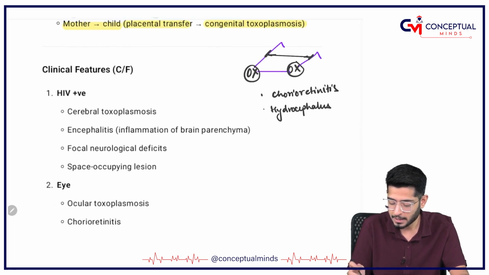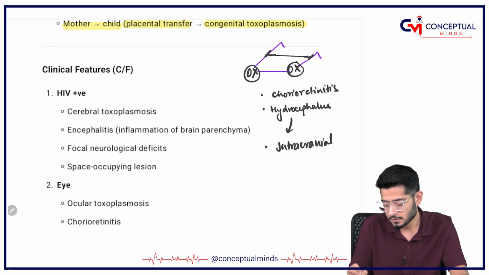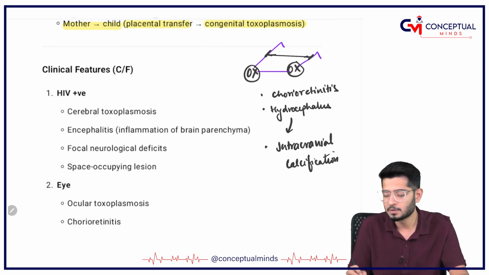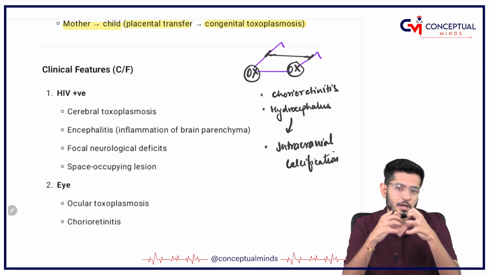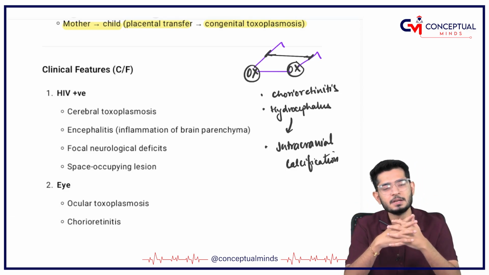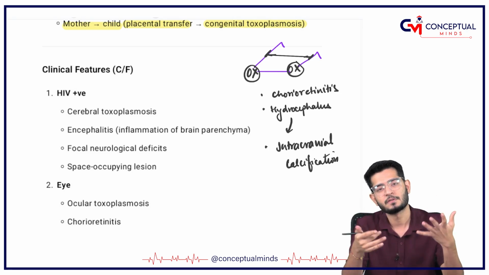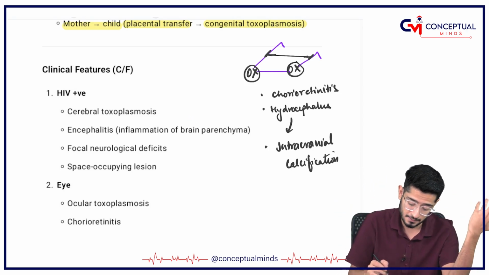And yes, of course, why hydrocephalus? Because there are intracranial calcifications. So intracranial calcification is going to happen, so the brain is going to get rigid, so the ventricles can't expand properly. So there will be increased accumulation of CSF that leads to hydrocephalus anyways.